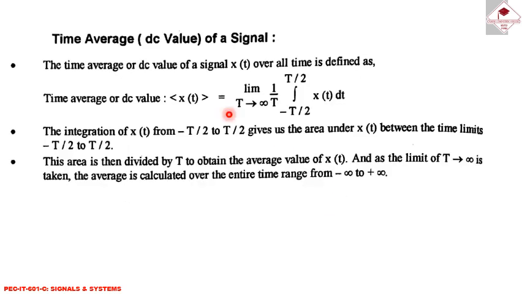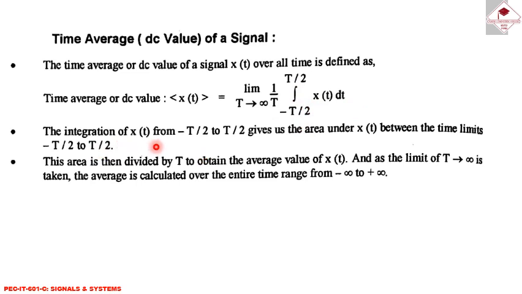Time average or DC value of the signal. The time average or DC value of the signal x(t) over all time is defined as limit T tends to infinity, 1 divided by T, integration from minus T by 2 to T by 2, x(t) dt.